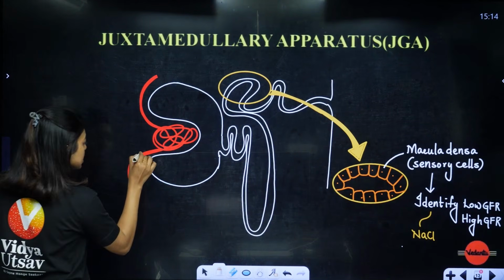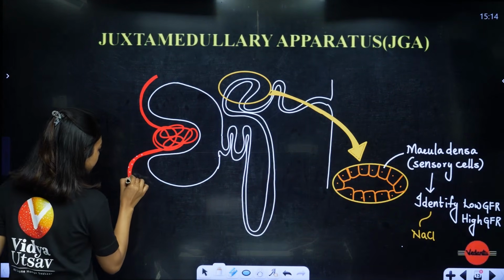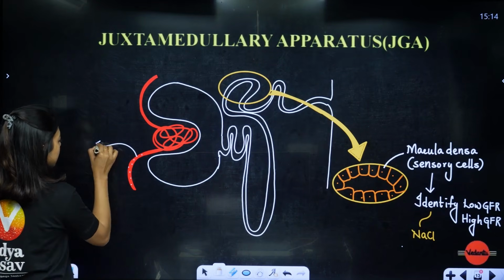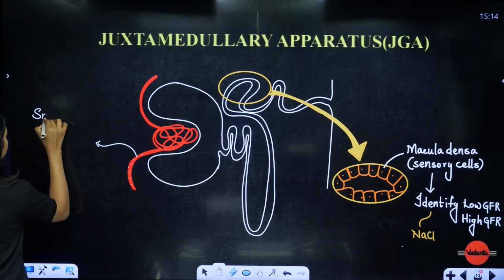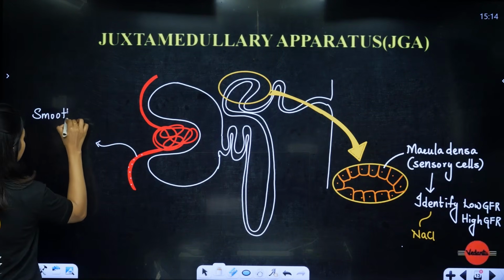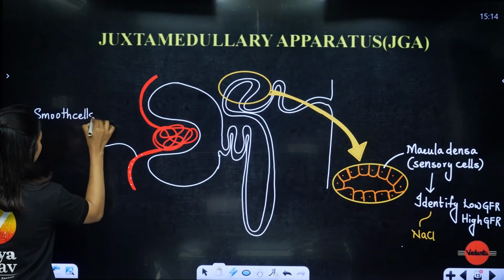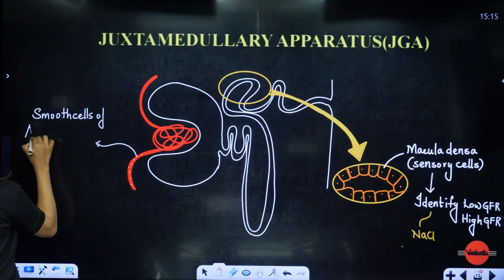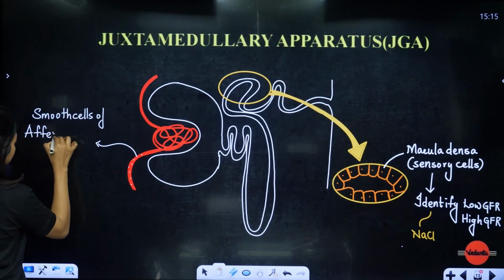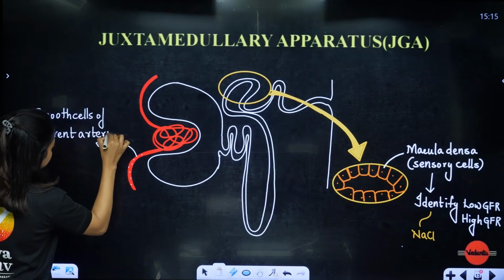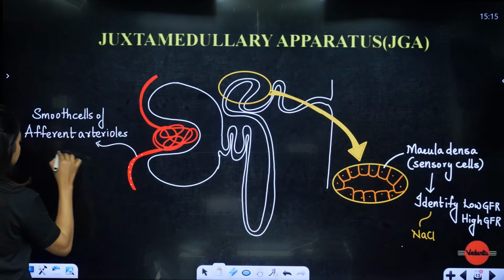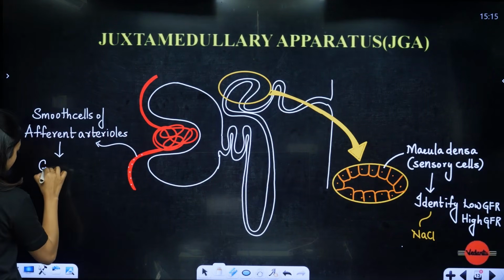Some smooth cells of the afferent arterioles, students, will become granular cells.